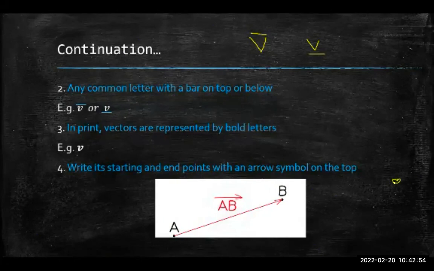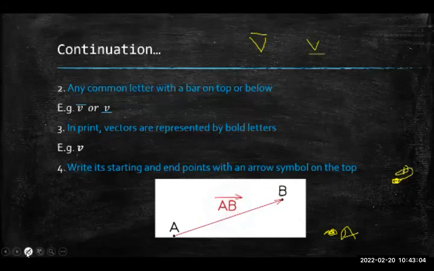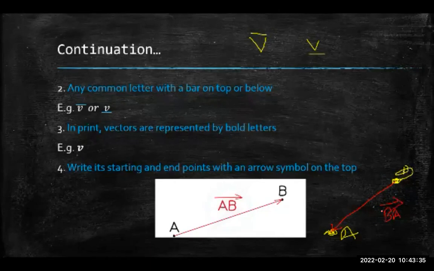But if my arrow is going in the opposite direction, so this is my point B and this is A, and instead of going from A to B, it goes from B to A. Here I represented it as AB with the arrow pointing that way to show it's going from A to B. But if it's going from B to A, then I can represent it like this: BA, and then the arrow to show that it's starting from B, then going to A. Do you understand that?